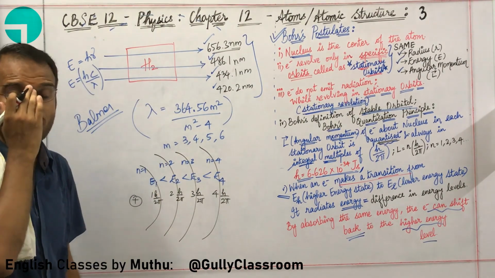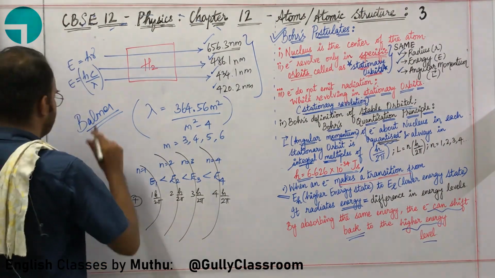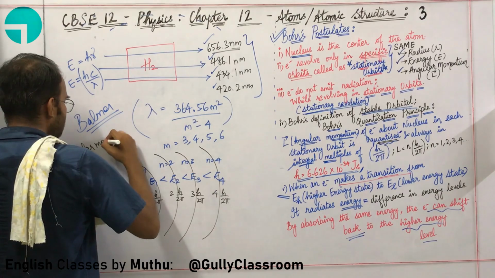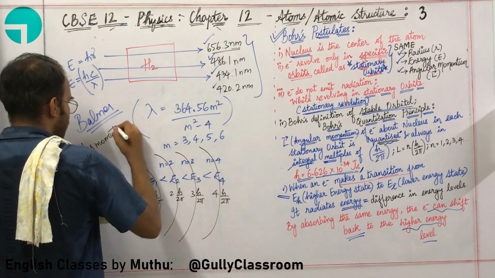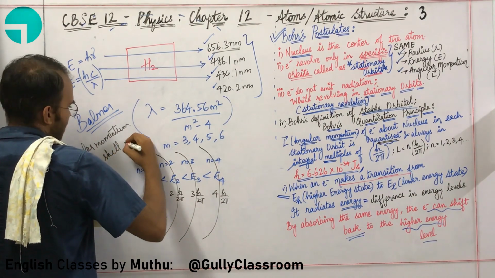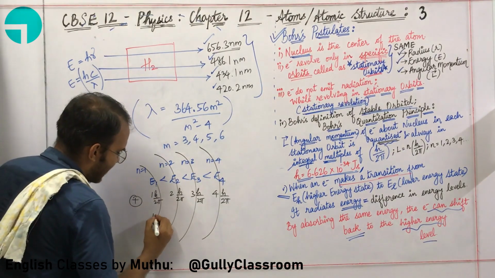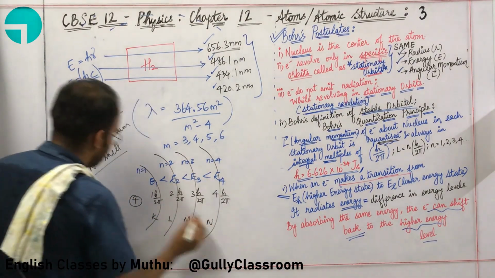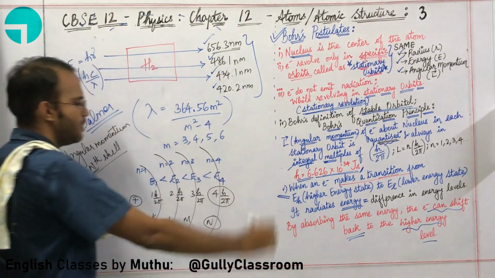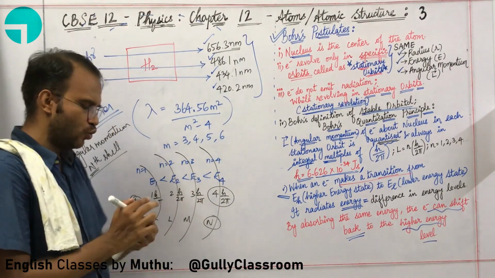Now let me ask you a question. What is the angular momentum of the nth shell according to Bohr's idea? Let me do this. K, L, M, N. So the nth shell means the angular momentum is nh by 2 pi.